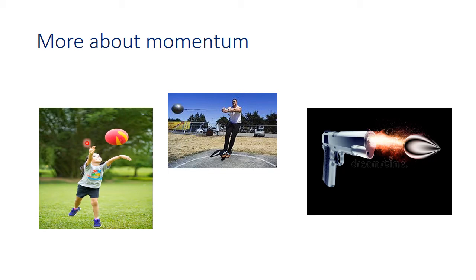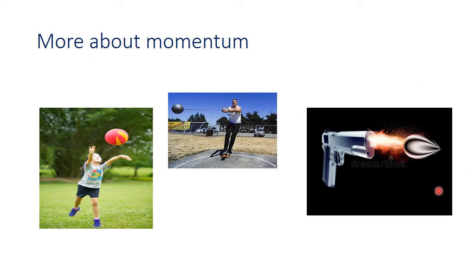The ball is a moving object, but we can easily catch it. But if anybody throws a putt or any heavy object, it's not easy to stop that object. Why? Because the mass of that object is high. So the momentum of a moving body depends on mass.